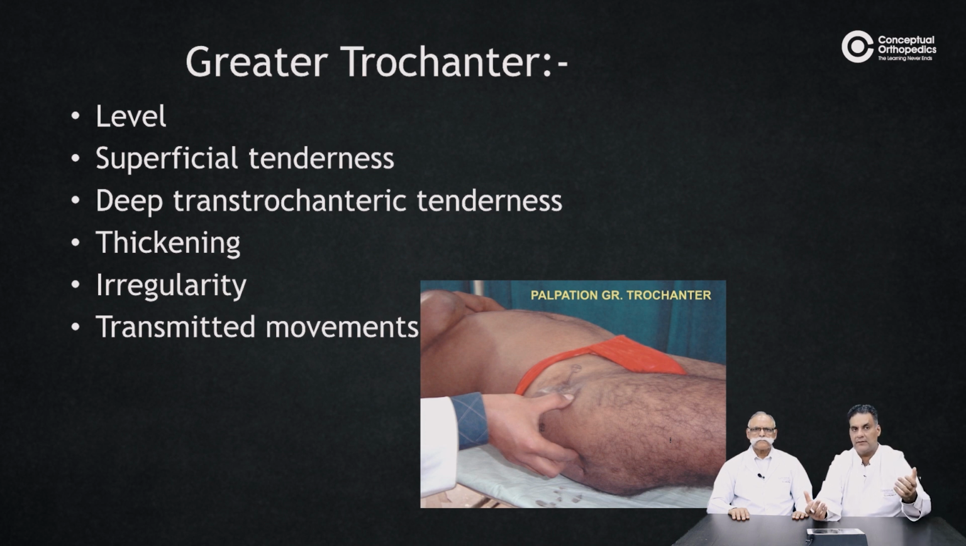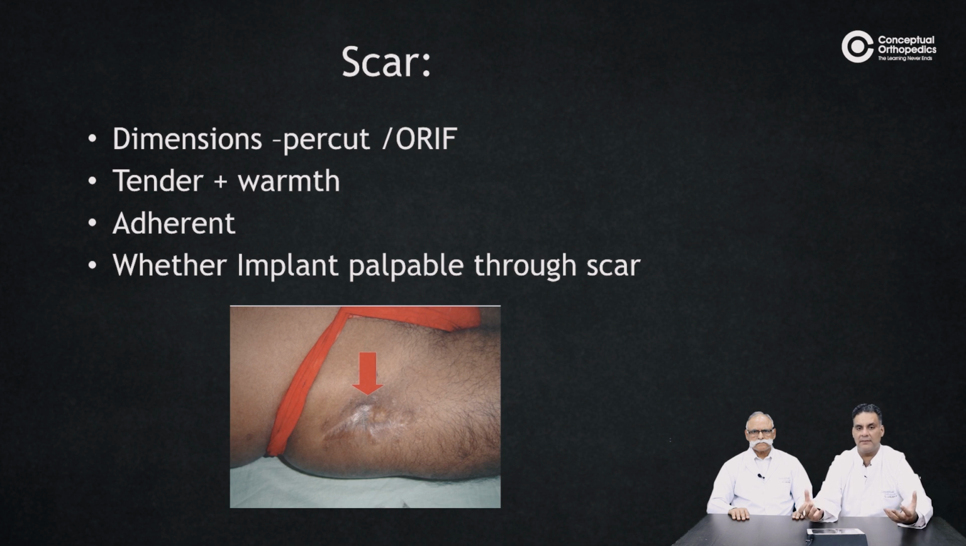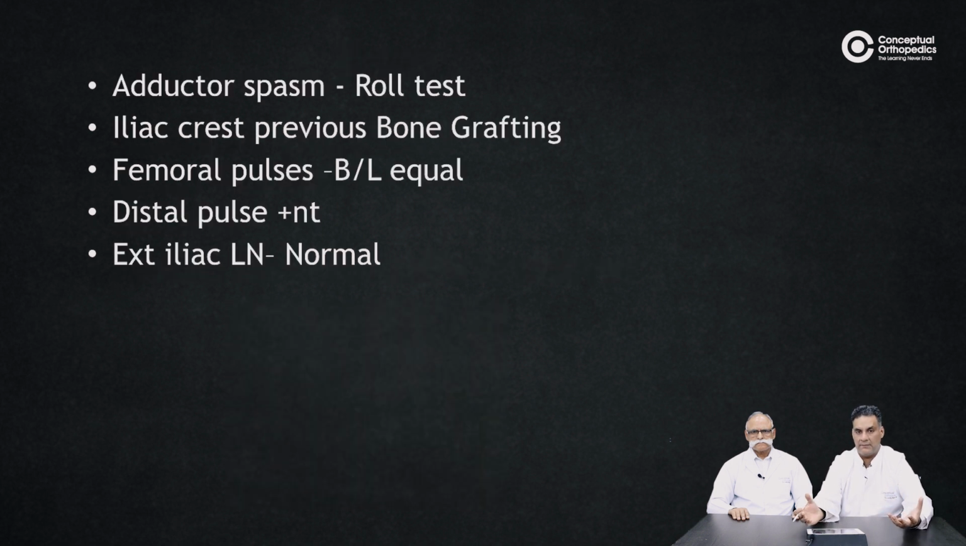Level of trochanter, always we are talking about comparison with the other side. Superficial tenderness, deep trochanteric tenderness, thickening, irregularity, and the transmitted movements. Do talk about the scars, the dimensions, tenderness or warmth of that area, whether the scars are adherent or not, and if adherent, at what level, and any implant palpable.